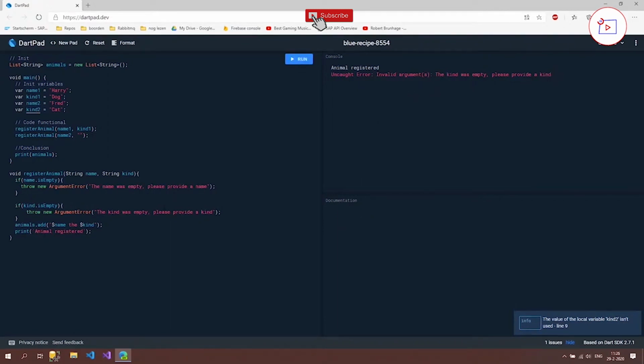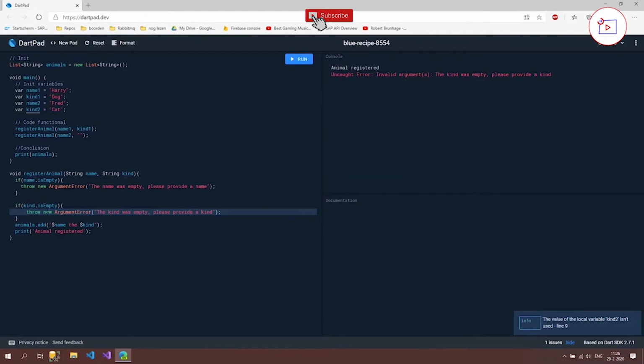So input validation is something we do a lot in programming. That's because when we are using this value later on, we want to make sure that everything we put inside our code is the way that we expect it to be. So we don't want empty names, we don't want empty kinds, we want only animals which have names and kinds, because later on we maybe say, hey, make this name uppercase, and then the name is empty, and we get all sorts of weird things that we can't explain.